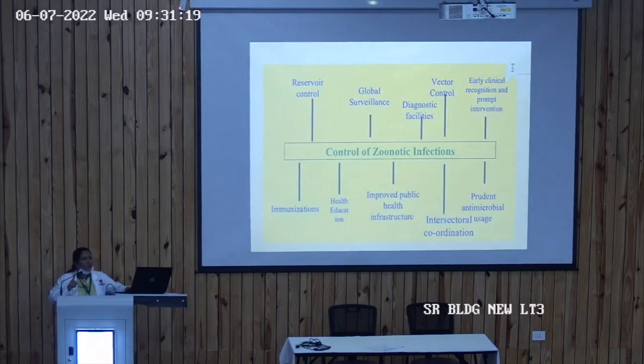So what is the control of zoonotic infections? That includes reservoir control, global surveillance, diagnostic facilities, control of vectors, immunization, health education, improved health infrastructure, intersectoral coordination, prudent use of antimicrobials, and early clinical recognition and prompt intervention.